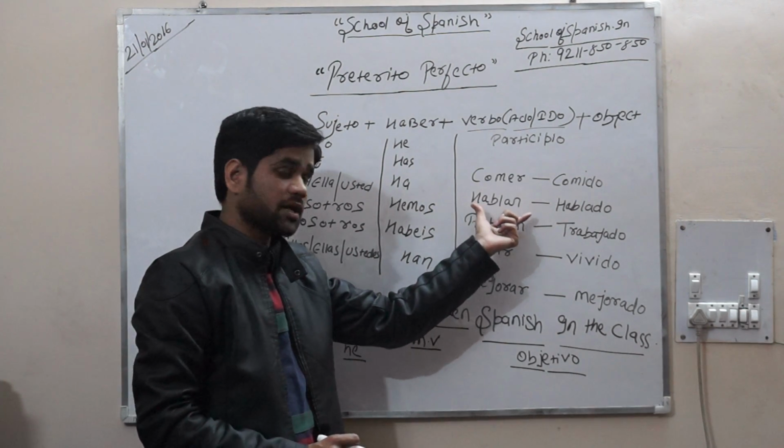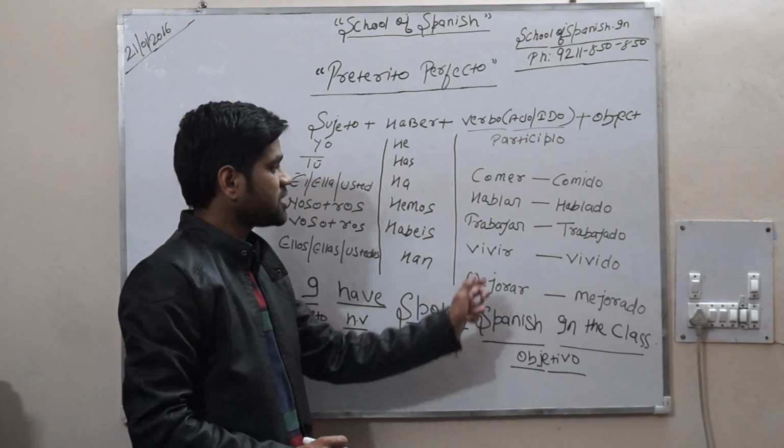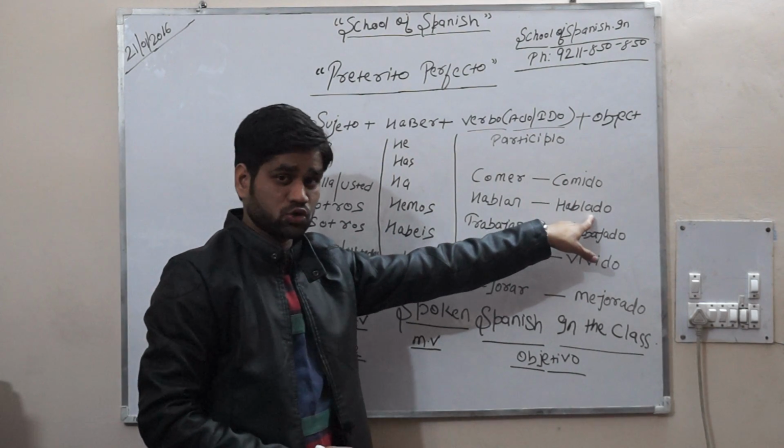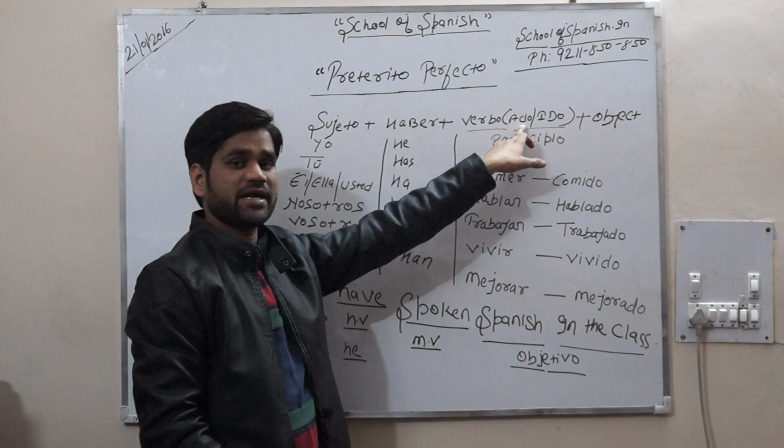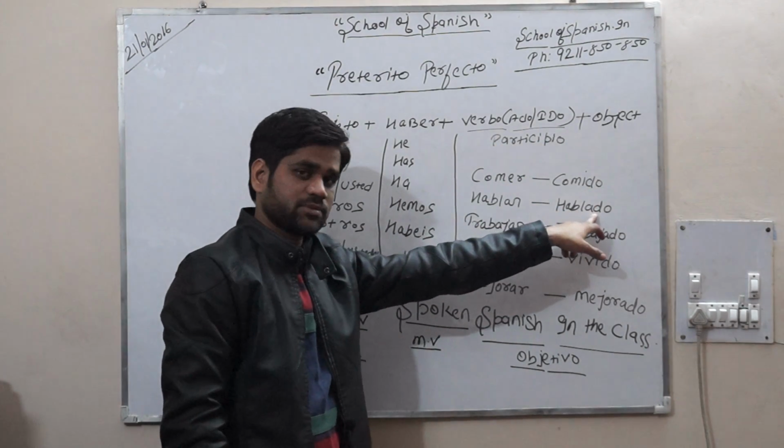To speak is hablar, and the spoken third form of the verb is hablado, because it's ar ending verb, and in ar ending verb we add ado to make the participle of the verb.